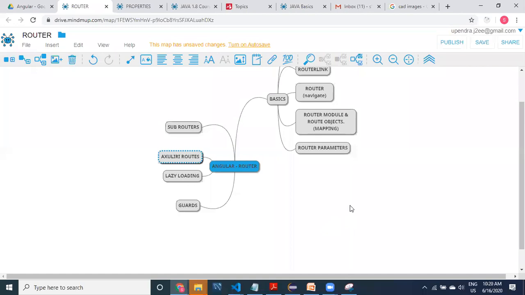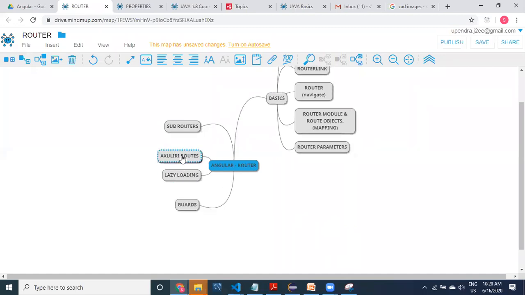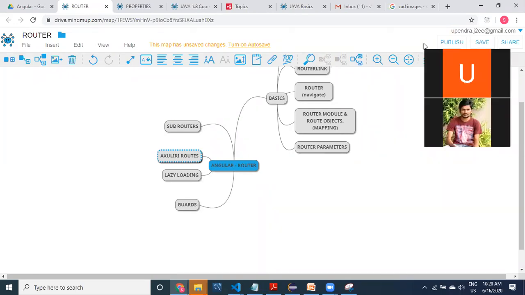Yeah, fine. Before that, let's complete these auxiliary routes. I'm going to recall this concept from the start, don't worry about it, guys. I'm going to take a new project, but before taking a new project, I'm going to show you the real world application, and how these concepts are going to help us.